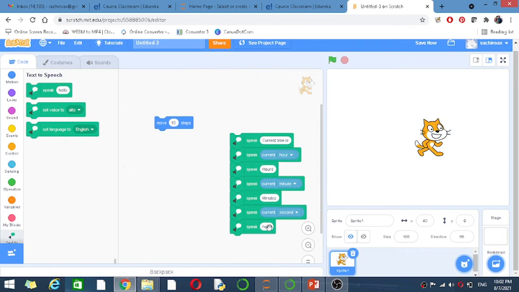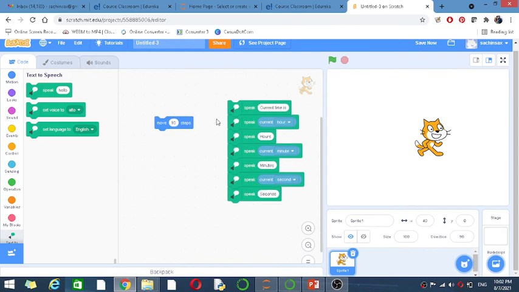So now click again here. Current time is 22 hours 2 minutes 40 seconds. So he is telling the current time. Now I add the forever loop here and click on this function.